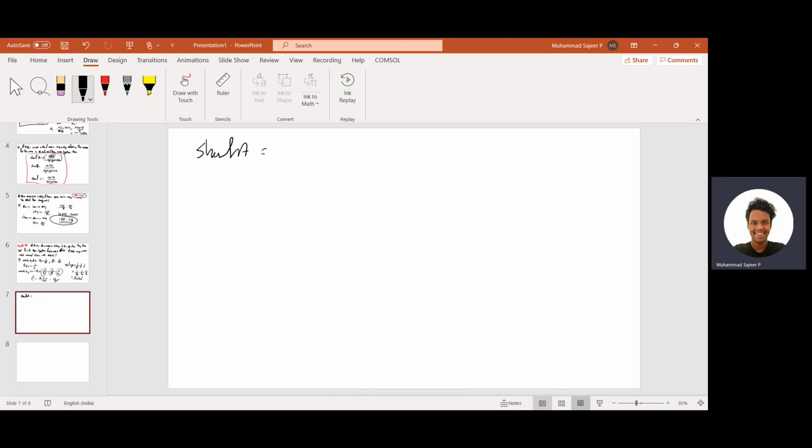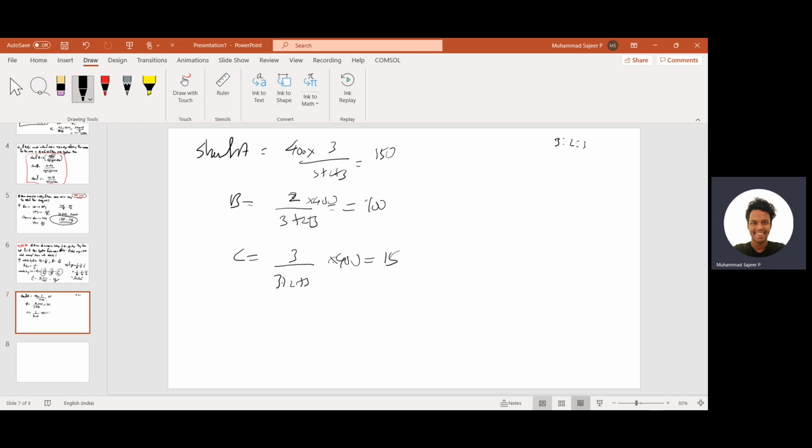Since the ratio is 3 is to 2 is to 3, and the total is 400, A's share will be 3 by 3 plus 2 plus 3 into 400, which comes to 150. B's share will be 2 by 3 plus 2 plus 3 into 400, which comes to 100. And C's share will be 3 by 3 plus 2 plus 3 into 400, which comes to 150. So in the options you can check A, B, C as 150, 100, 150, and that will be the answer.